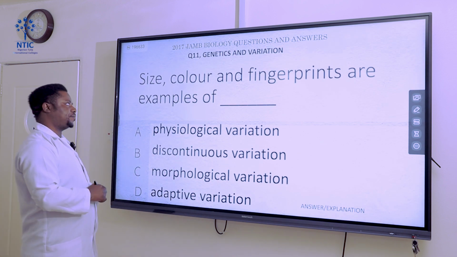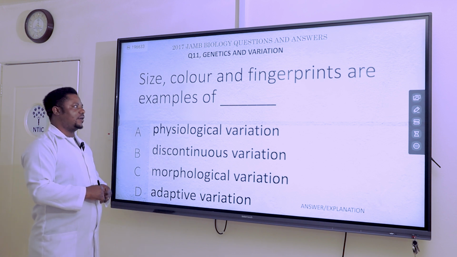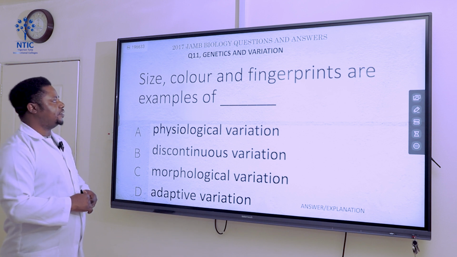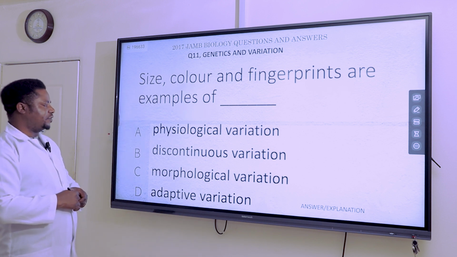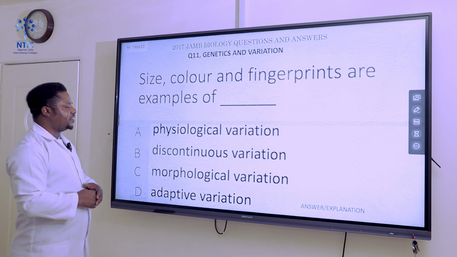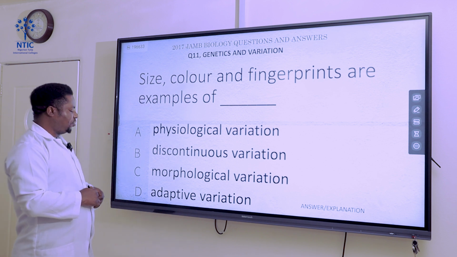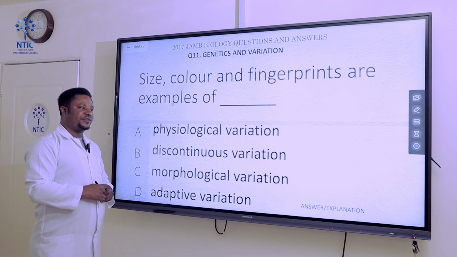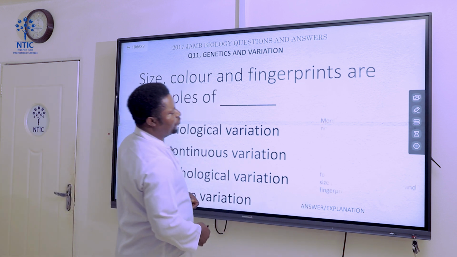Question number 11. Size, color, and fingerprints are examples of what? What kind of variation is that? Let's look at the options. Option A says physiological variation. B, discontinuous variation. C, morphological variation. D, adaptive variation. The correct answer to this is morphological variation.